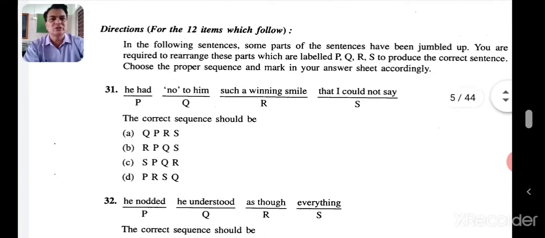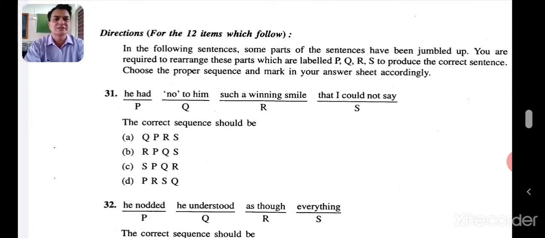Now here, in the following sentence, some parts of the sentence have been jumbled up. You are required to rearrange these parts which are labeled PQRS to produce the correct sentence. Choose the proper sequence and mark it in your answer sheet accordingly. He had no to him such a winning smile that I could not say. He had such a winning smile that I could not say no to him.